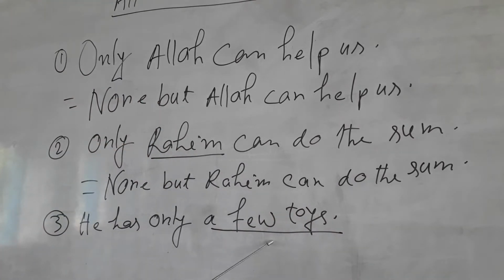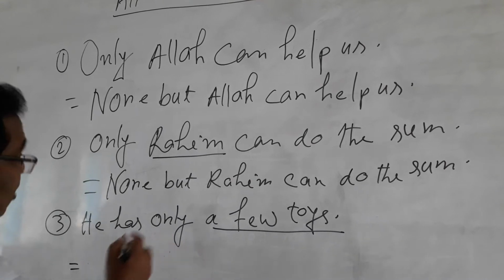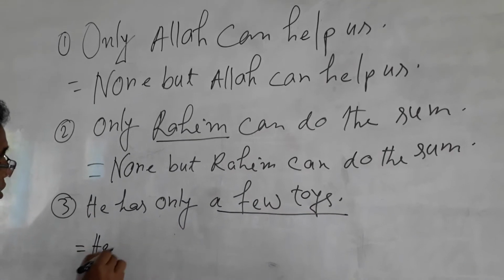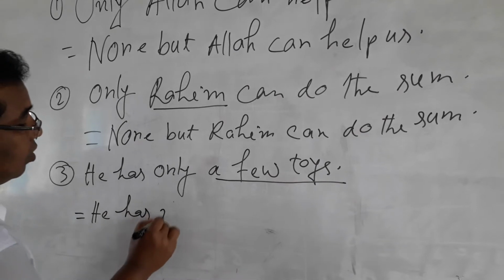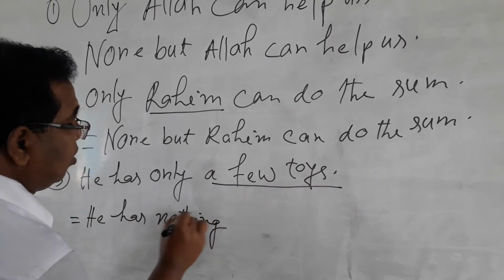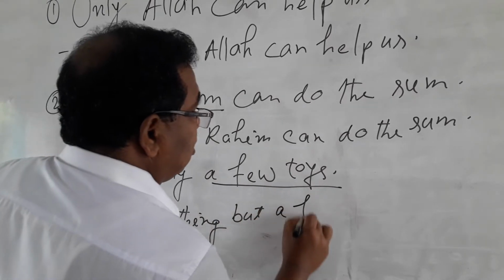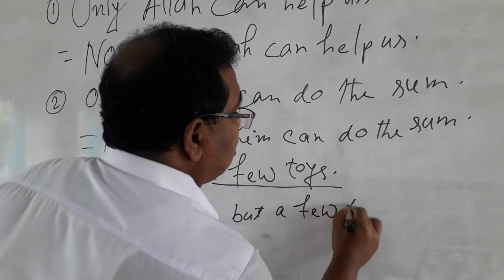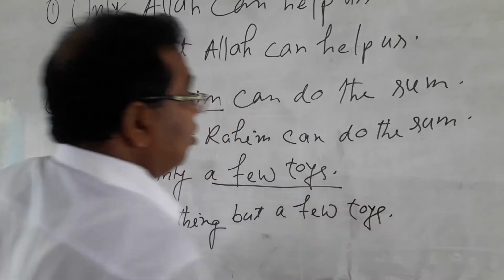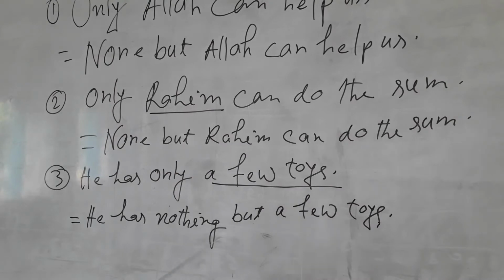If you see a thing in the affirmative sentence, you will write nothing but in exchange of only. He has nothing but a few toys.